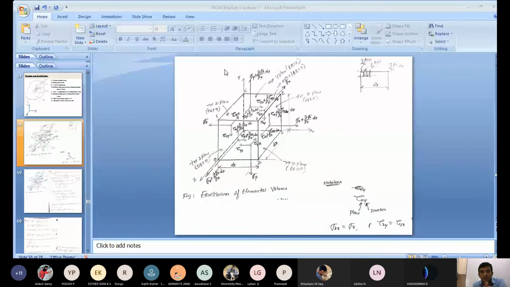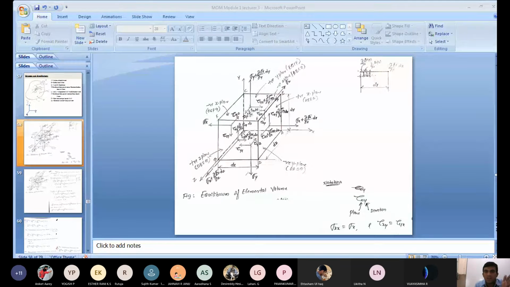Now, as you move that plane towards the positive z direction, how much do you move? The distance is dz. Now we get one more plane, the positive z-plane, that is E, F, G, D. The distance between the negative z-plane and the positive z-plane, the thickness, is dz.